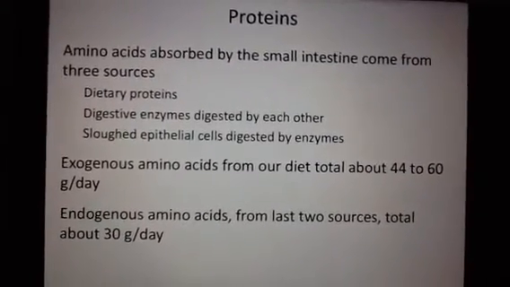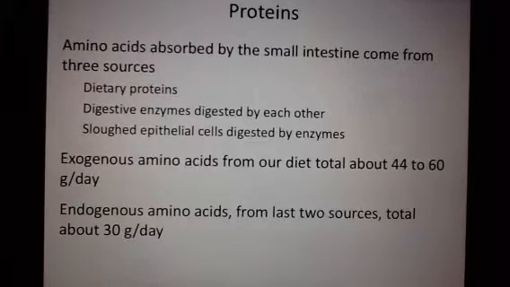Our next macromolecule that we're going to talk about as far as absorption and digestion is proteins. So proteins is the macromolecule, and they are made up of amino acids. So once a protein is broken down, it's just amino acids, and they are absorbed in the small intestine. So nothing happens before the small intestine, and the small intestine absorbs amino acids from 3 sources.